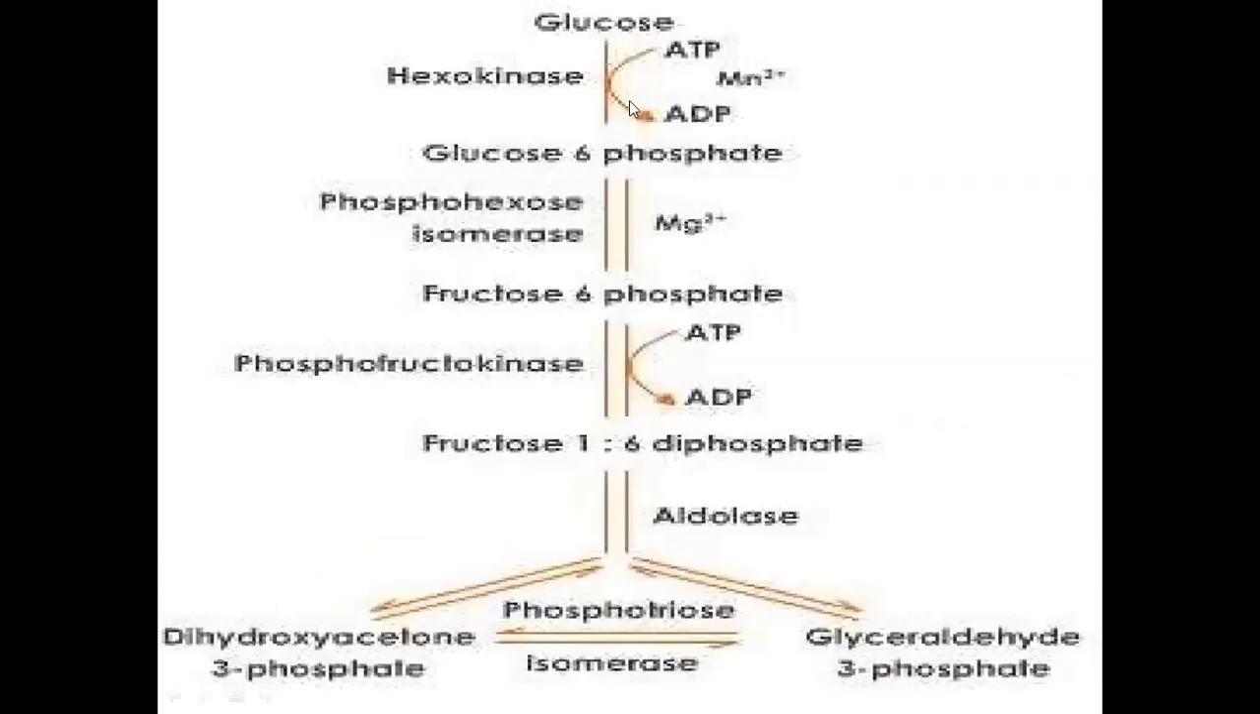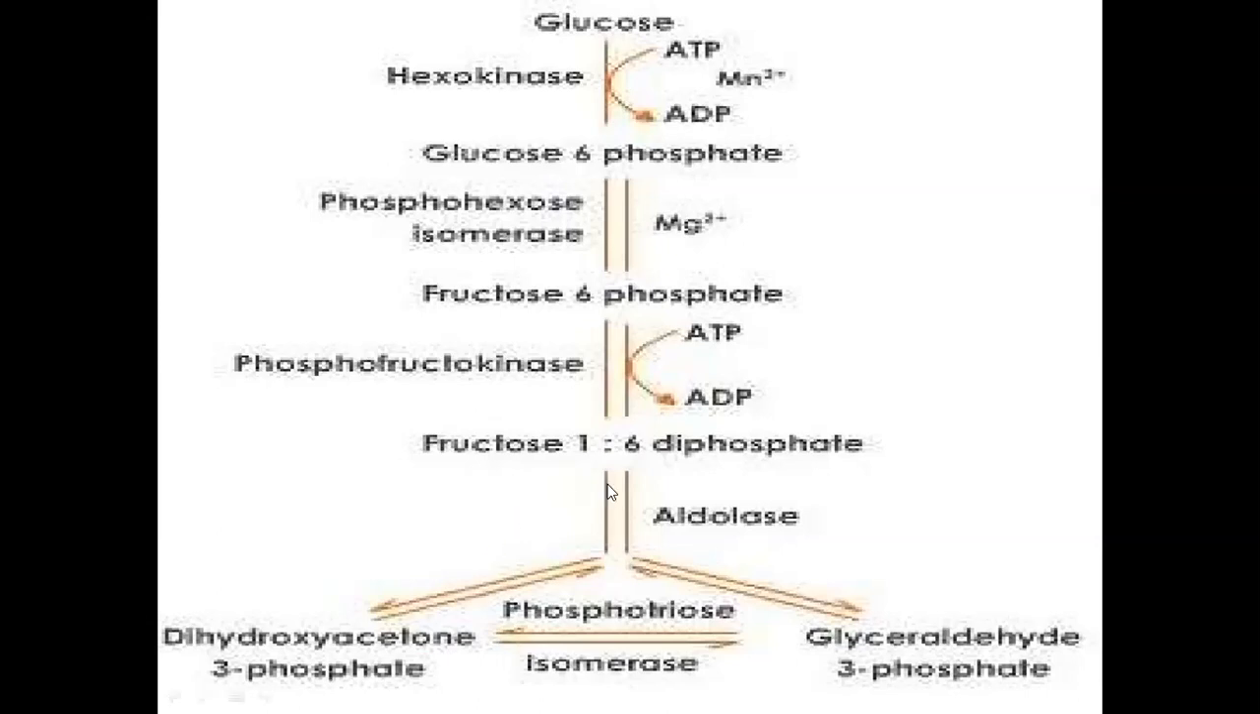So the first, second, third, and fourth steps, in these phases, 2 ATP molecules will be utilized. You can see that in the first chemical reaction, 1 ATP molecule is utilized, and in the third reaction also, 1 ATP molecule is utilized. So these reactions are considered as the energy investment phase. The energy investment phase is the first phase.